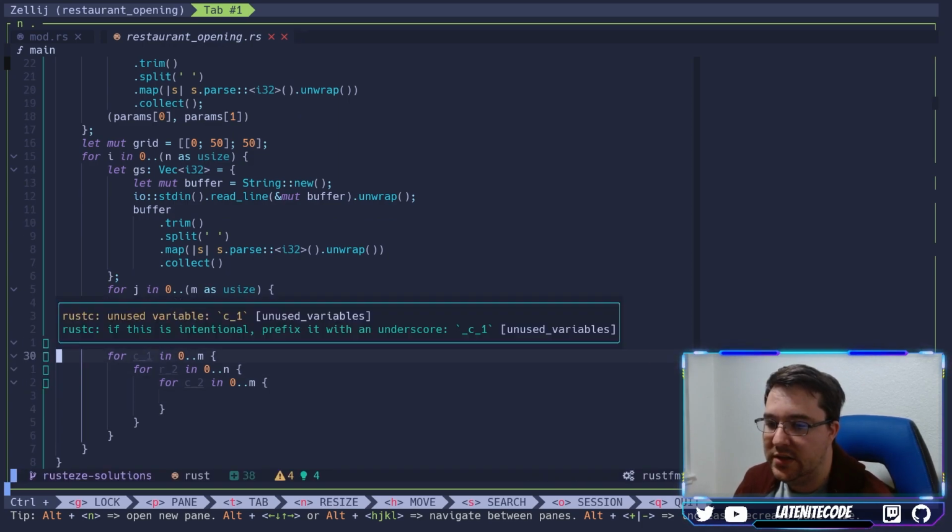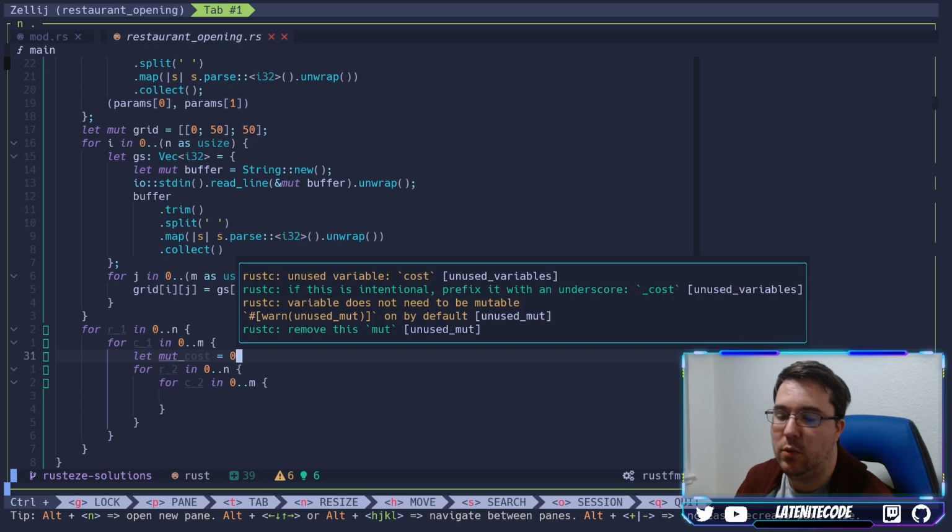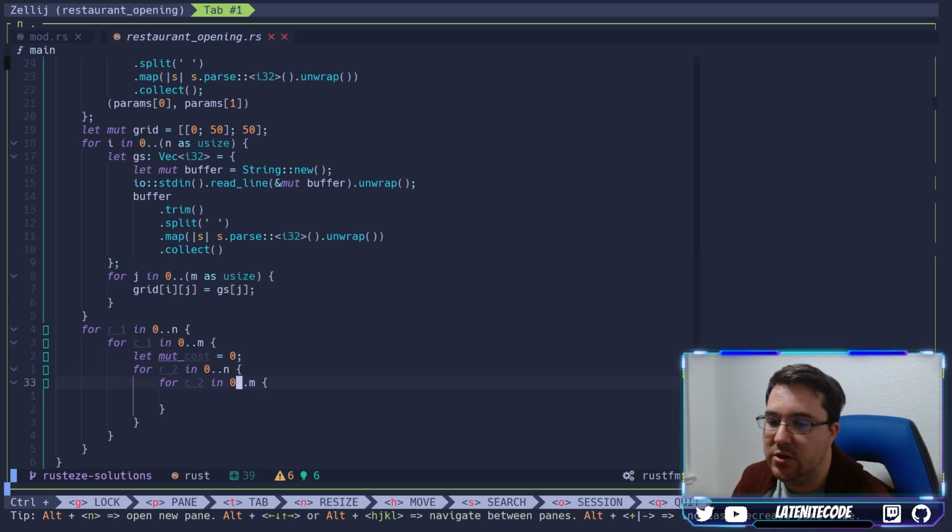Okay, so r1 c1 means we're calculating the cost associated with choosing r1 c1 as the location, which means that we're going to have some let mut cost be equal to 0 here, and that's what we're going to calculate as we iterate over every other r2 c2. And so the way that this works with our cost now is we can just say cost plus equals, and then do that formula.